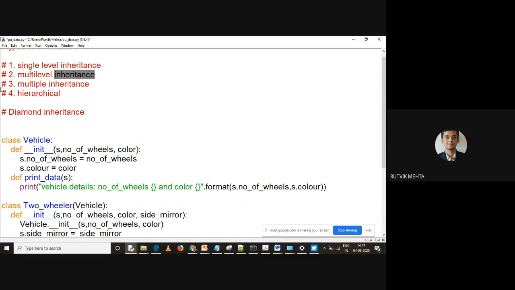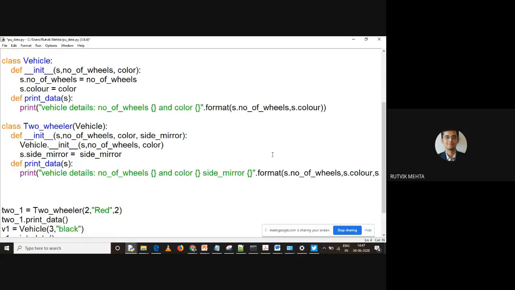Now let us talk about multi-level inheritance, right? So let us see how multi-level inheritance works. When it is multi-level, I'll be having more levels to it. So let me call it scooter. Now, as you know, scooter is also a type of two-wheeler. So this will be a child class of the two-wheeler class.